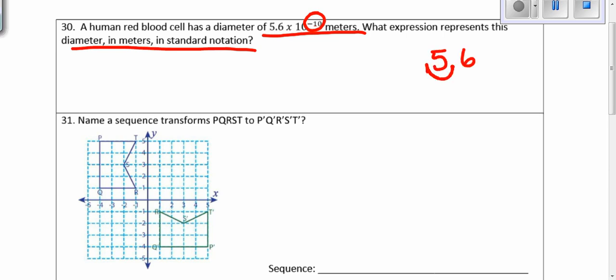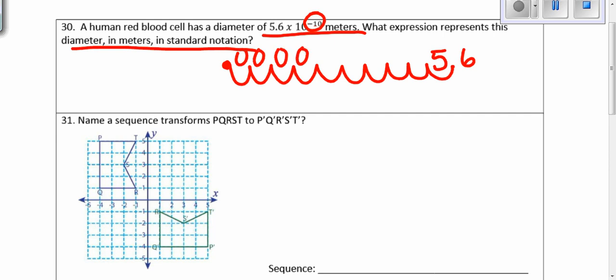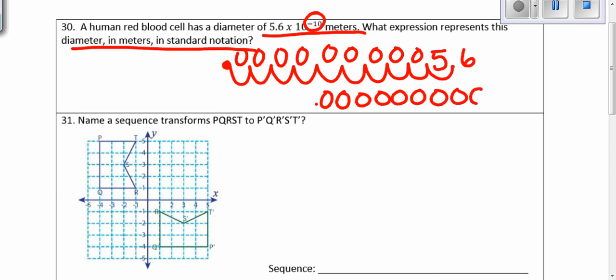We're going to move it once, 2, 3, 4, 5, 6, 7, 8, 9, 10. All of these empty jumps you're going to fill in with zeros, and you could just rewrite your answer. 0.000000000056 is our answer in standard notation.